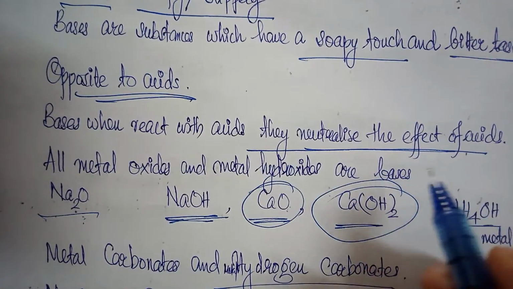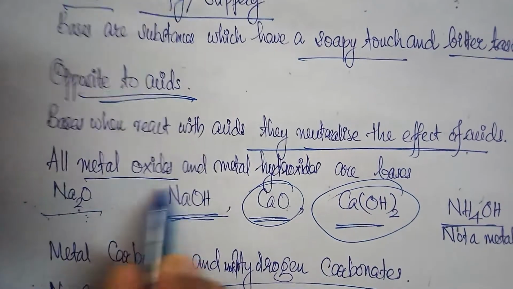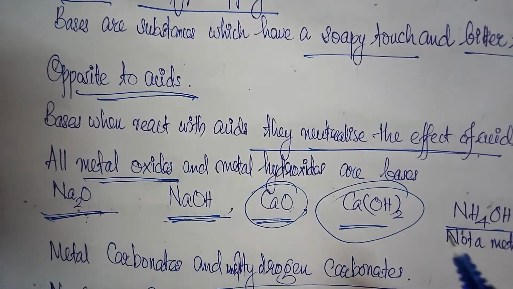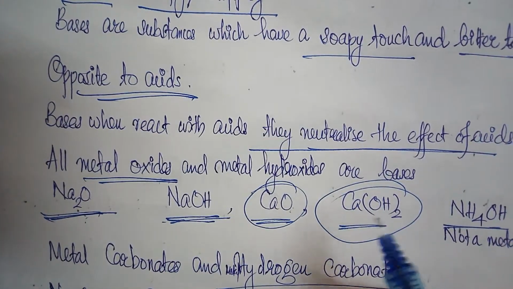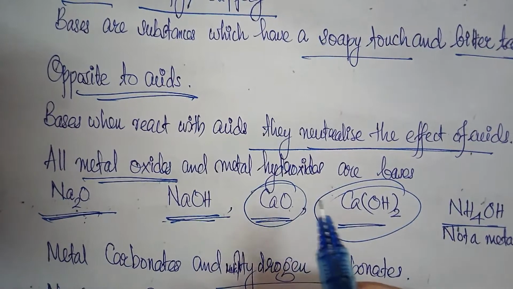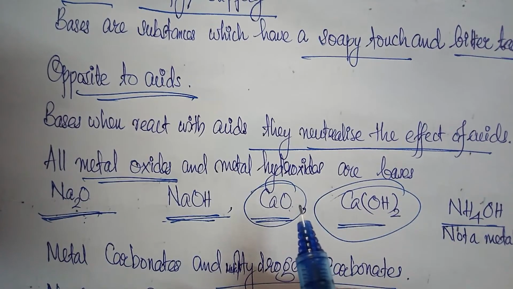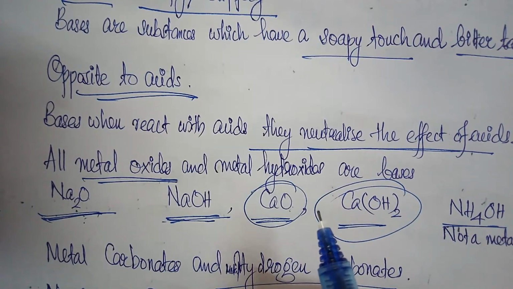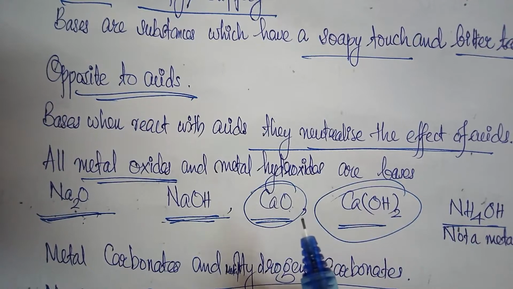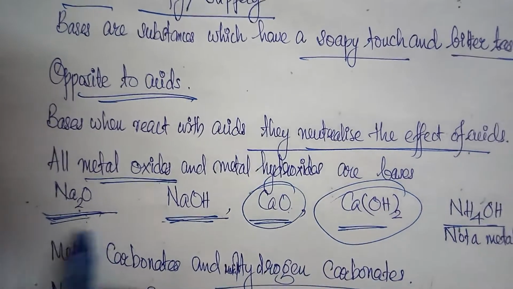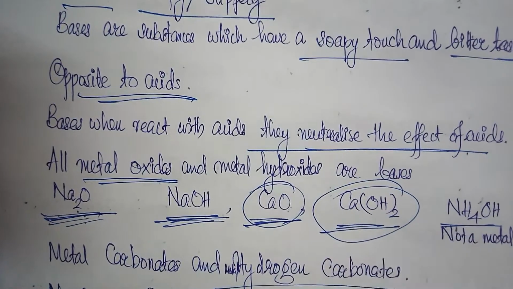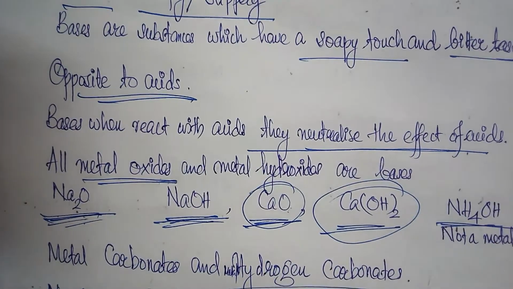All metal oxides like sodium oxide, and metal hydroxides like sodium hydroxide, are bases. For example, sodium oxide, sodium hydroxide, calcium hydroxide, ammonium hydroxide.